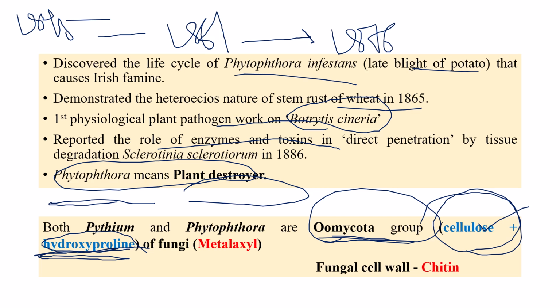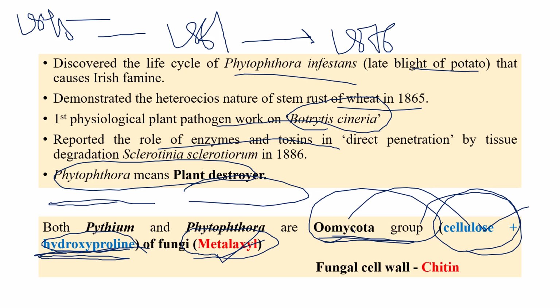So Pythium and Phytophthora are the Oomycota group. Generally, the Oomycota cell wall is made up of cellulose and hydroxyproline. And generally, for all Oomycota fungi, we recommend a specific fungicide called metalaxyl. Which means for all Oomycota, we recommend metalaxyl. Yes, I think metalaxyl is going to be banned. I think it is already banned also.